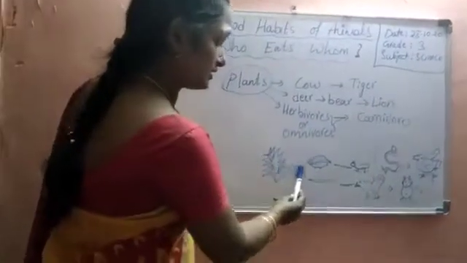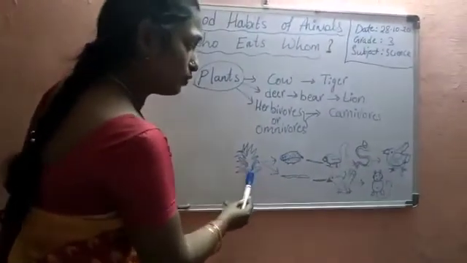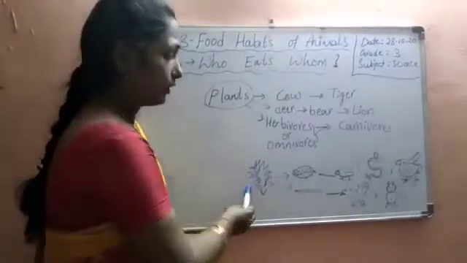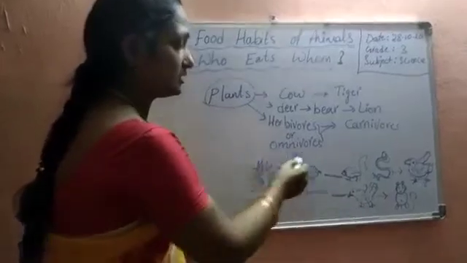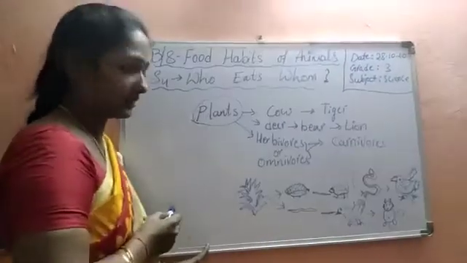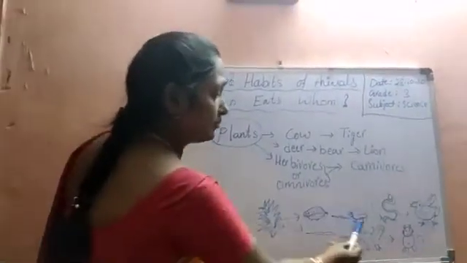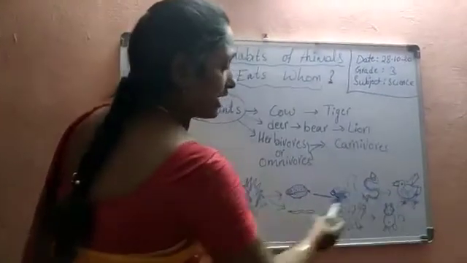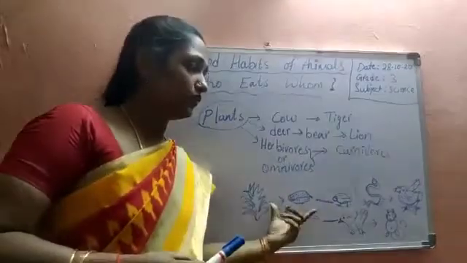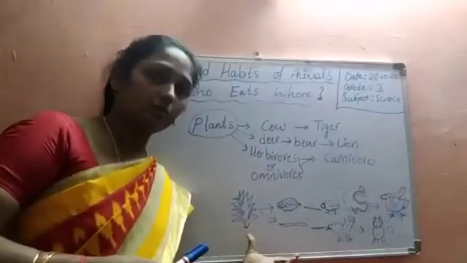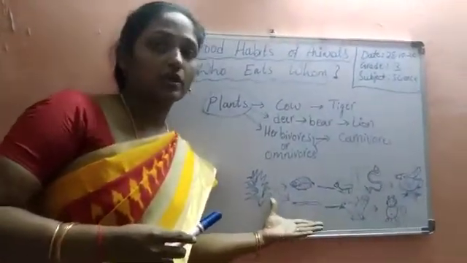This arrow indicates who eats what, which living thing is eaten by which kind of living things. So this chain process we call the food chain.